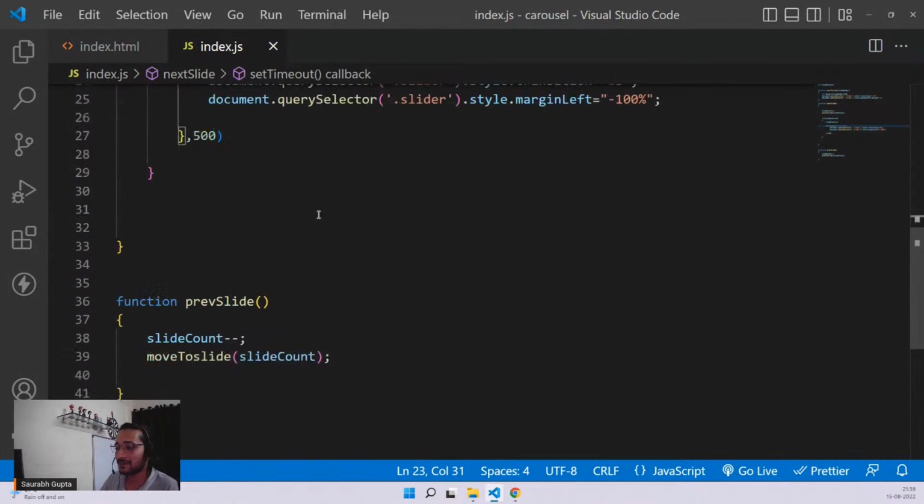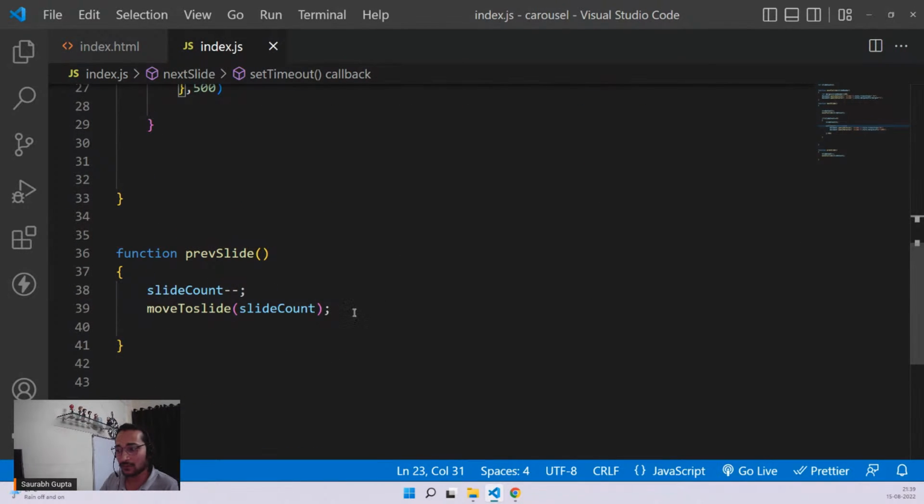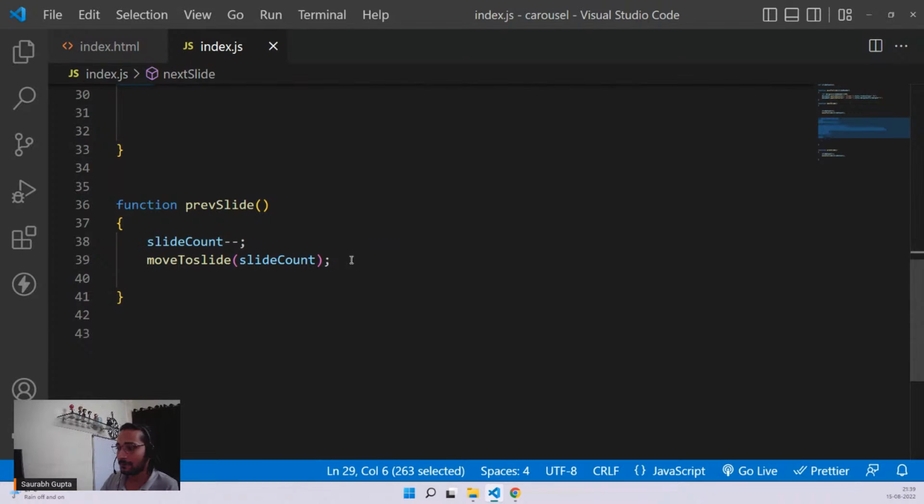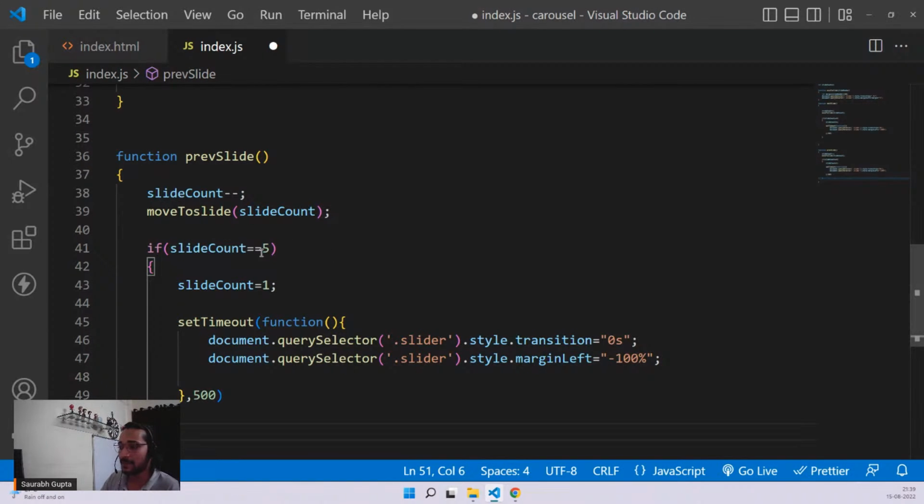And again, guys, you know then how to do it. Exact same technique, right? Slide minus minus, move to slide. But here, take the same logic and just mention that once you reach 0, please make it 4 again.